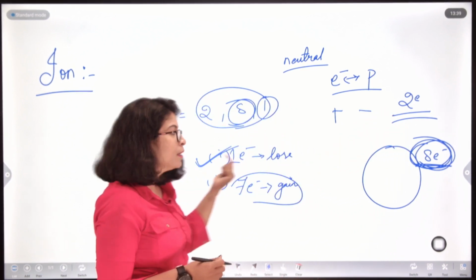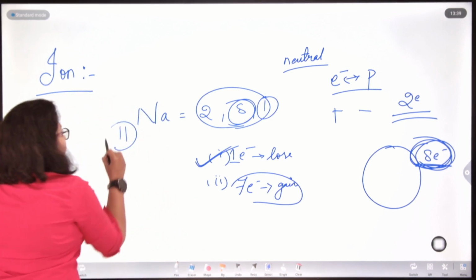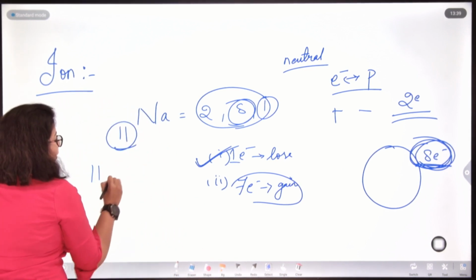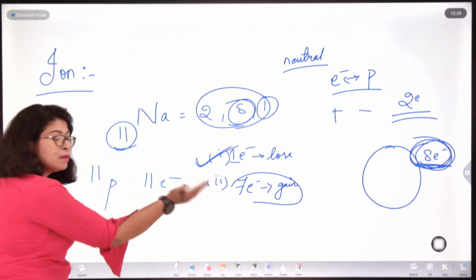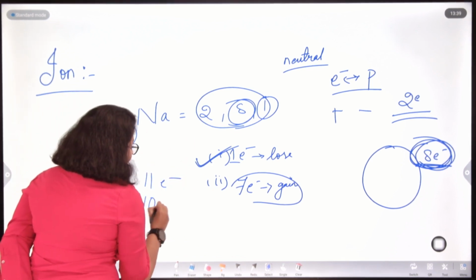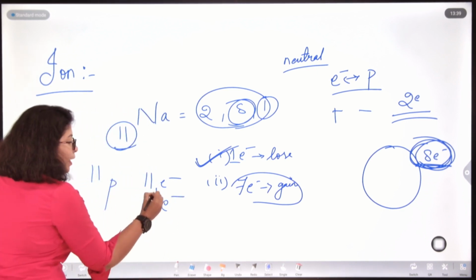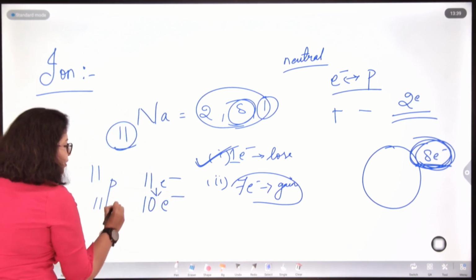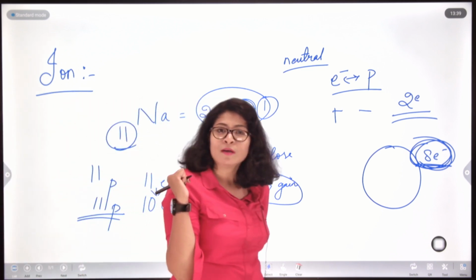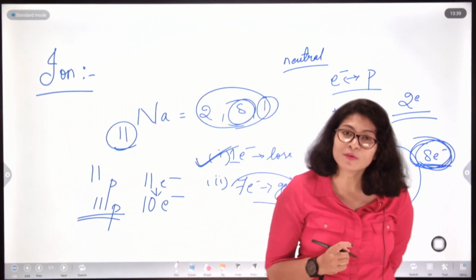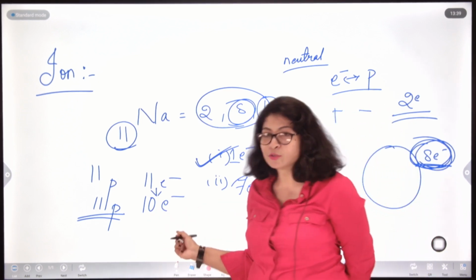No, obviously, because in case of sodium, sodium was having 11 protons and 11 electrons. After losing one electron, it came down to 10 electrons, but the number of protons remained the same. So, will not sodium have a net positive charge after losing one electron?